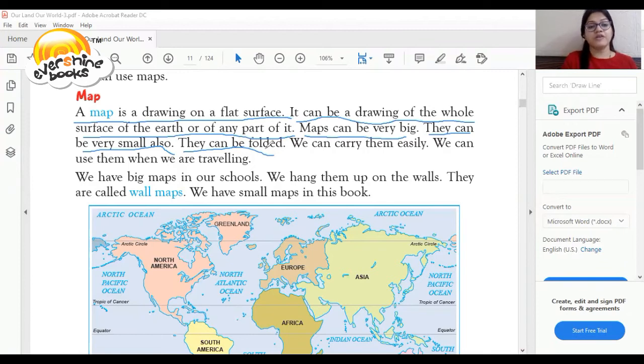Dear student, we have big maps in our school. We hang them up on the walls. They are called wall maps. Again, dear student, this is a very important question, as I am again marking it. What are wall maps?